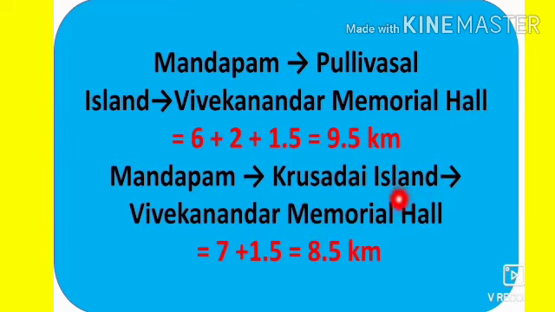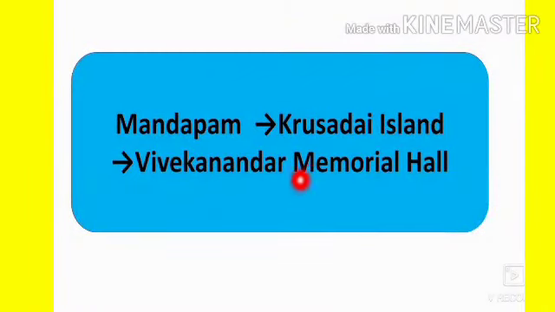So which is the shortest distance? Which is the shortest route? Yes, there is no doubt, 8.5 kilometers, that is from Mandapam to Kurusadai Island, and from Kurusadai Island to Vivekananda Memorial Hall is the shortest route. So the answer is Mandapam to Kurusadai Island, then Kurusadai Island to Vivekananda Memorial Hall is the shortest route to Vivekananda Memorial Hall from Mandapam.